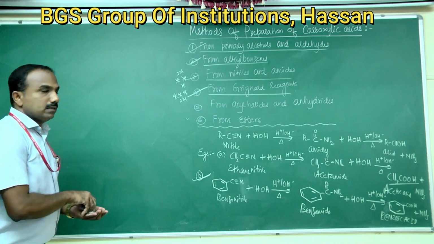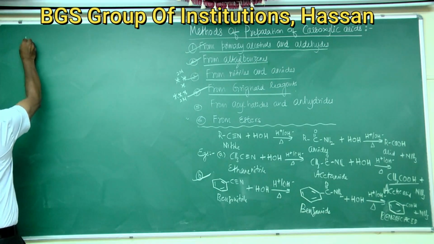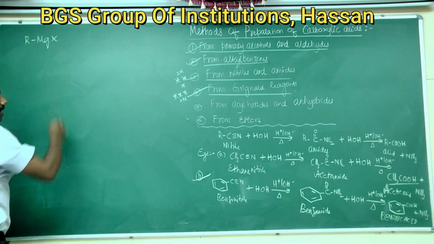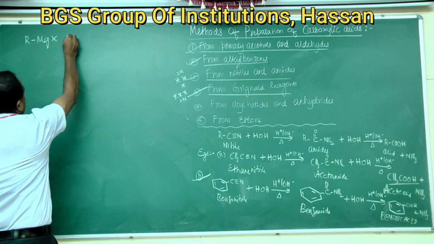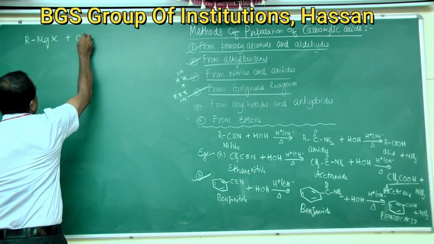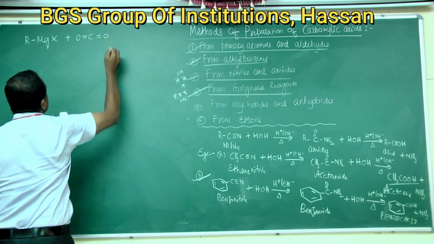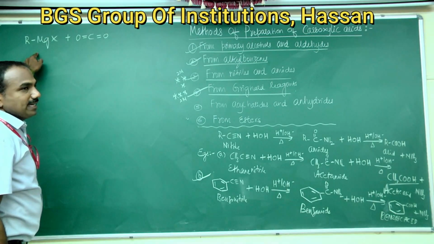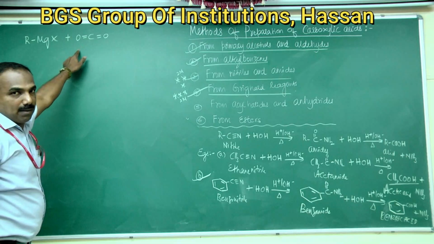Grignard reagents, that is RMgX, react with carbon dioxide.